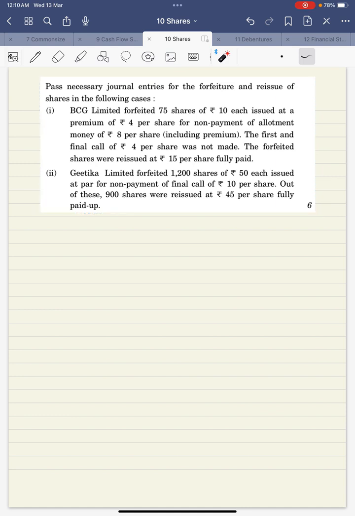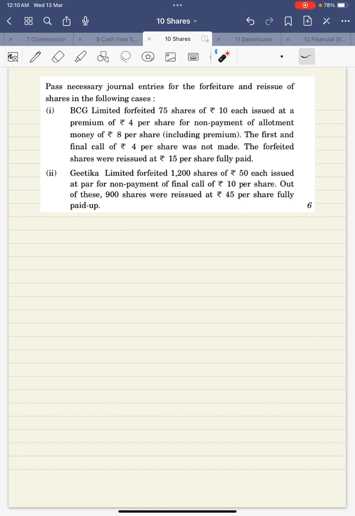The first question says, pass necessary journal entries for the forfeiture and reissue in the following case. So we need to pass the forfeiture entries and reissue entries for both these questions.